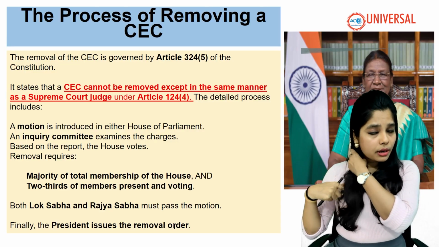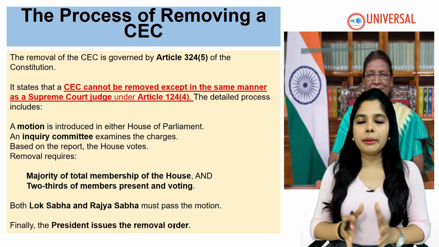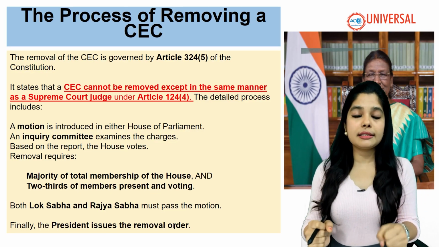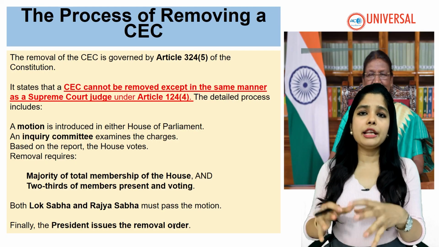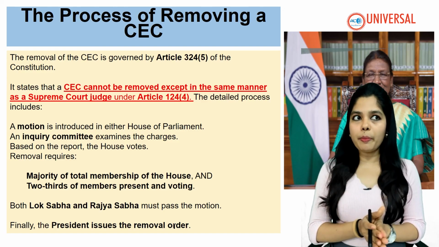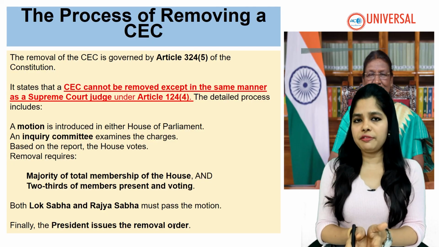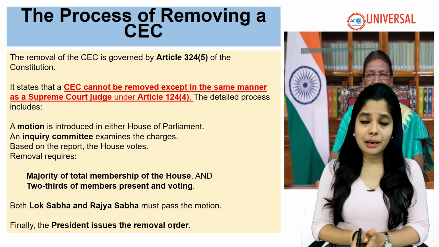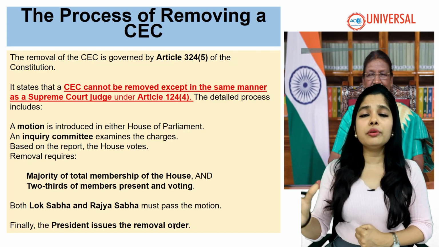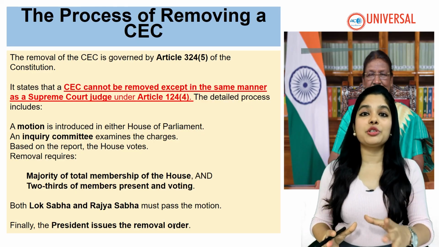So currently, if we talk about the appointment process of election commissioners, it is done by a committee of people. The president is there, the opposition leader is there, the prime minister is there, and two people from the cabinet selected by the prime minister are there. So the opposition is saying, should we also look into the appointment process of chief election commissioners and other election commissioners? Is it time to revamp that process, remove that old process and get something new? So they are asking such kind of questions as well.